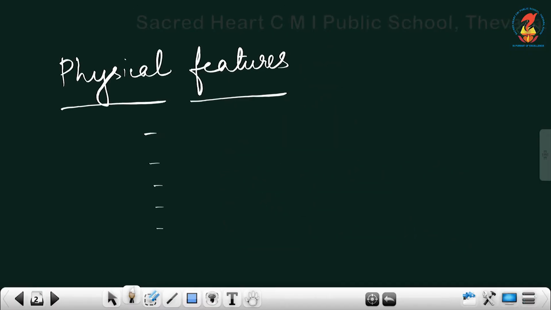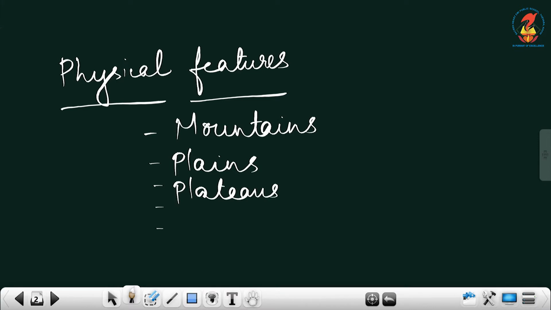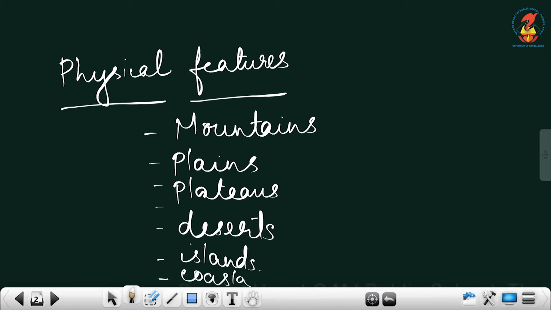So let us see the physical features of India. We can write down which are mountains, then plains, then plateaus, then deserts, then islands and coastal regions.